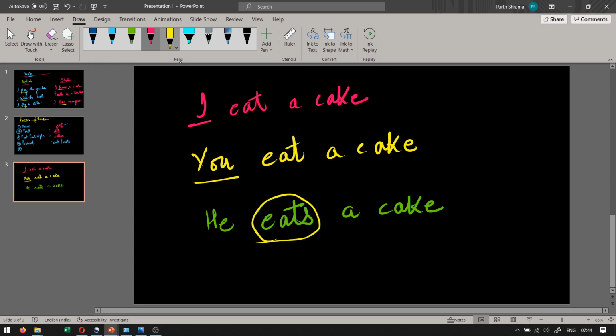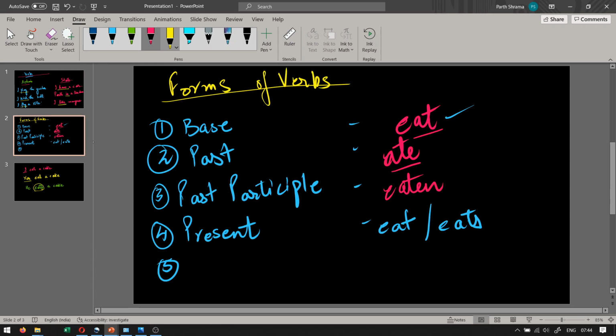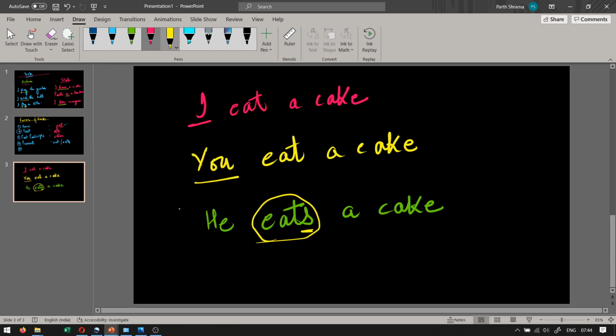Eats a cake. This S is the most important part here. This is what we're talking about in the present form, this S. Okay, for third person, he, she, it, singular, he is singular, one person only. We're talking about only one person. Third person, singular, we have this form, which is an S or an ES in the verb.